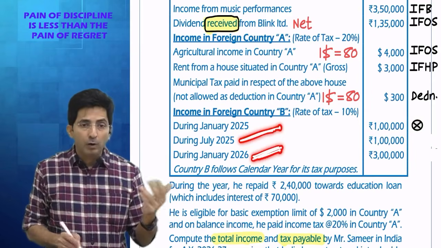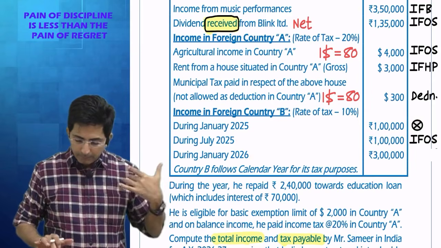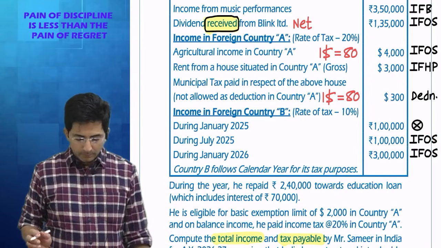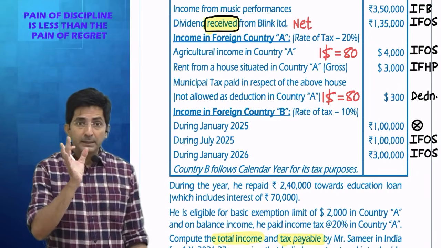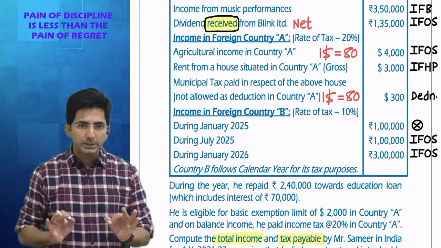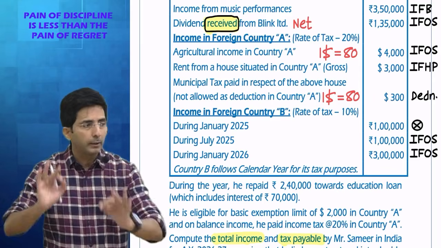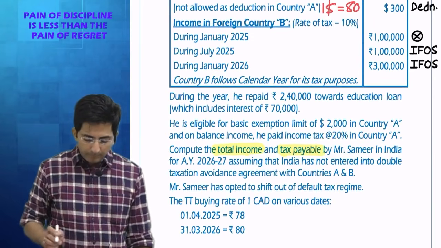What about income of July and Jan 26? These two pertain to our financial year, so these two will be taken. Under which head? IFOS. See, nothing special. When a student does on his own, he finds it tricky. But simple rule, whenever you are preparing the computation statement, go as per Indian law. That's it.